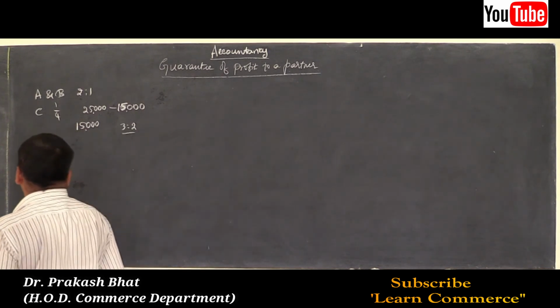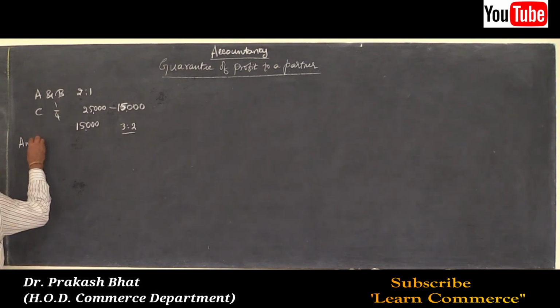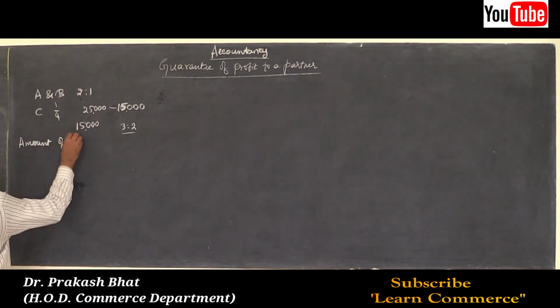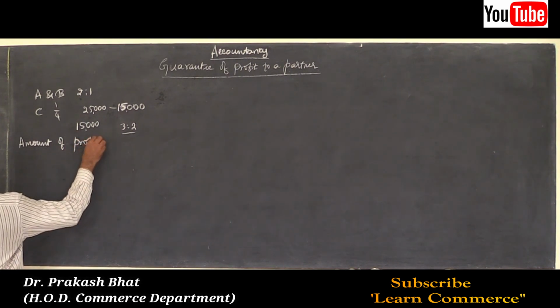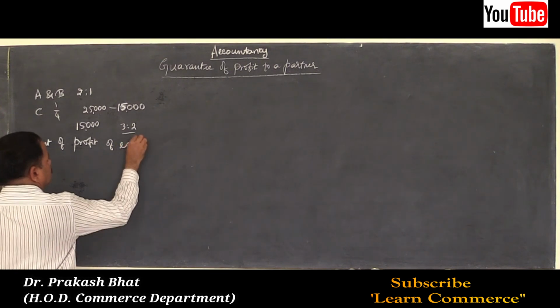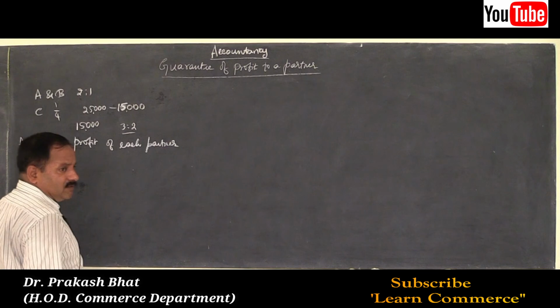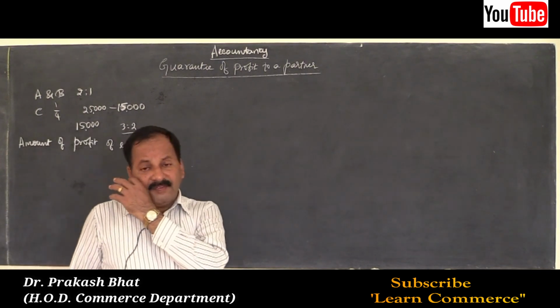Now let us calculate the amount of profit of each partner, that is without any guarantee how much the partners will get.